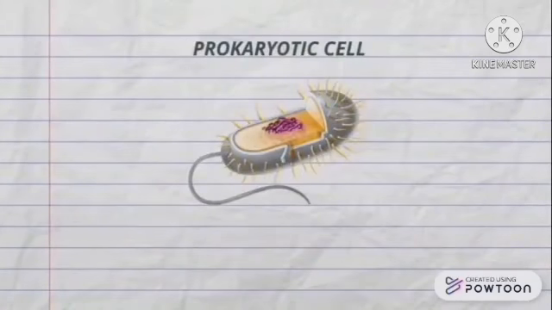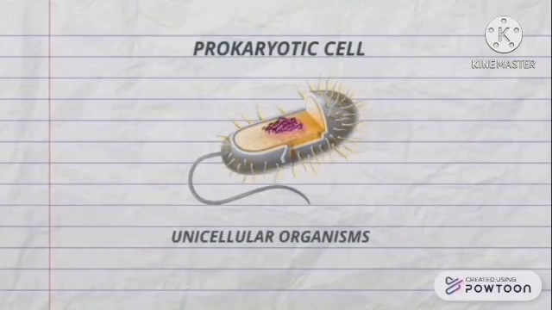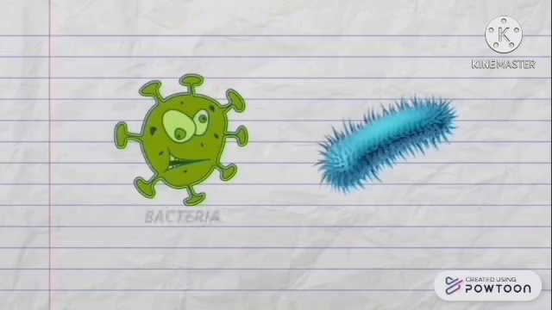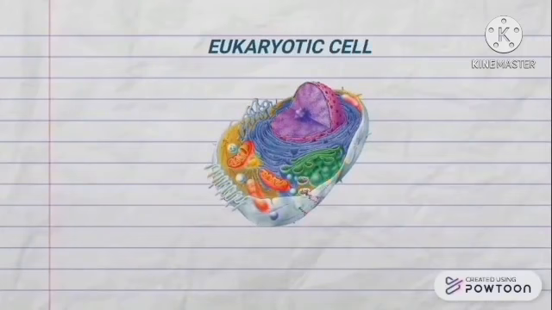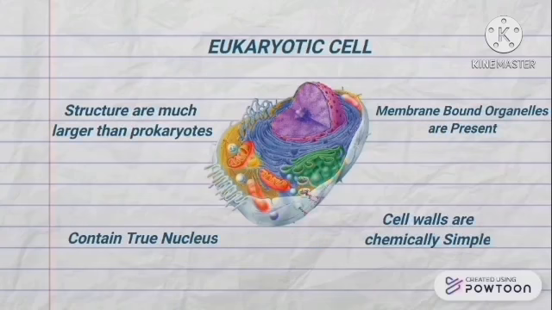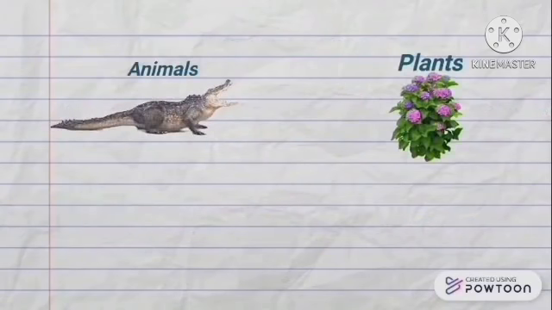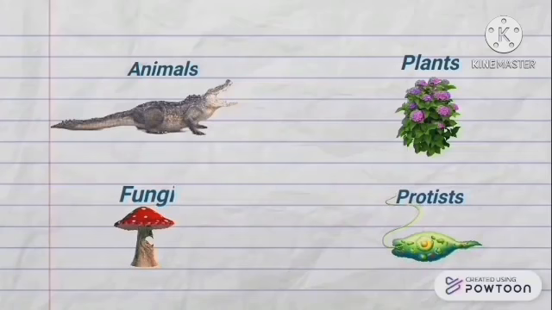Prokaryotes are unicellular organisms that lack organelles or other internal membrane-bound structures. Examples are bacteria and archaea, while eukaryotes refer to any of the single-celled or multicellular organisms whose cells contain a distinct membrane-bound nucleus. Examples are animals, plants, fungi, and protists.